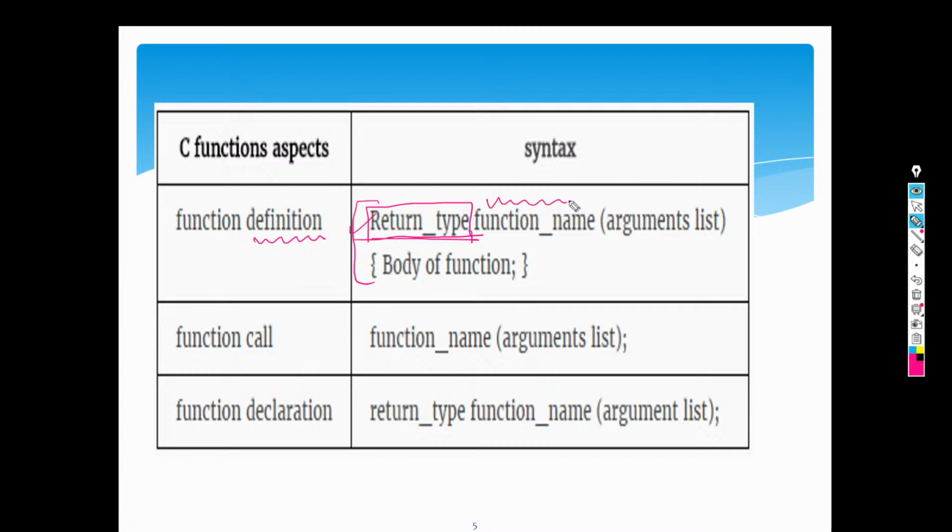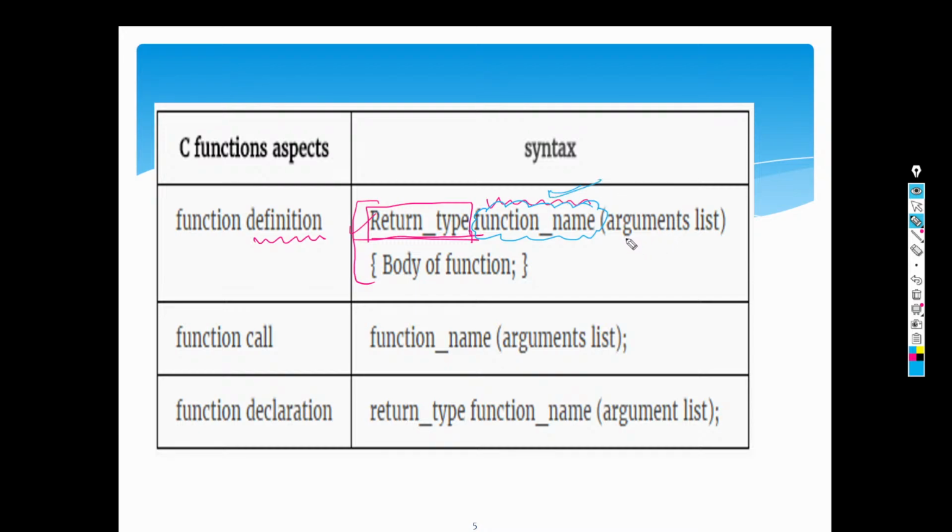Next up is the name of the function, right? What are you going to call your function? By which name are you going to call your chef? How can you call him? This is what it will refer to. And just like you have naming conventions for variables, which we discussed in the second class, you can have alphabets and numerics, or maybe underscore only. You cannot use any other symbols. The same convention follows over here also. You cannot start it with numbers. So that will be the name of the function.